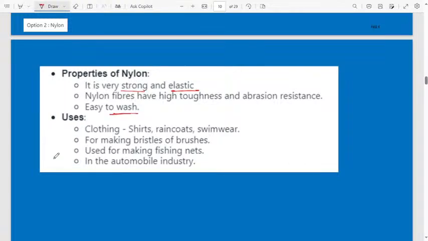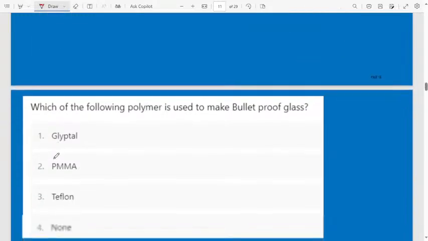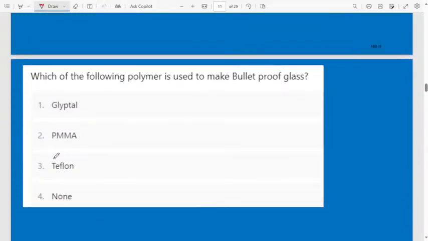The uses of nylon: clothing, shirts, raincoats, swimwear, making bristles of brushes, and making fishing nets, and in the automobile industry. These are a few uses of nylon. At least go through it one time. They may ask MCQs based on these points, uses and also properties. Next.